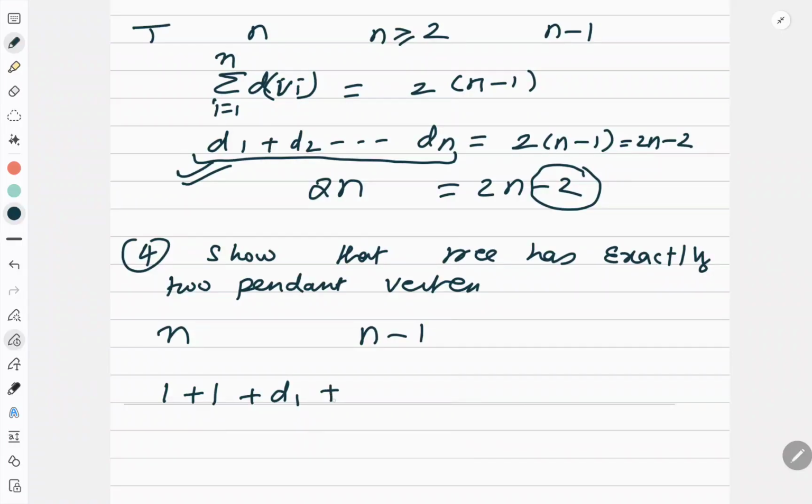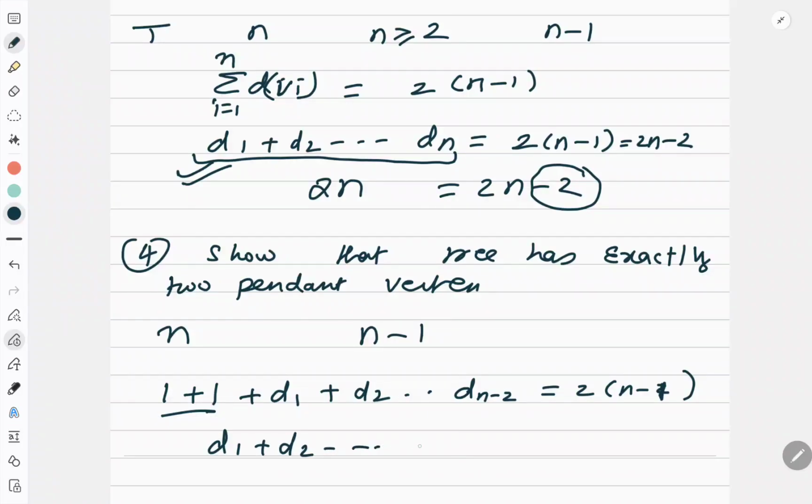So, what I will do, I will write like this. Now, n minus 2 because the remaining 2 are pendant vertex. This has to be 2 n minus 2. Oh, sorry, 1. Correct? Now, what I will do, d1 plus d2 up to dn minus 2 plus 2 is there. This plus 2 I will take on the other side. So, d1 plus d2 up to dn minus 2 is equal to 2n minus 2 minus 4. Correct? Which is equal to 2n minus 2.